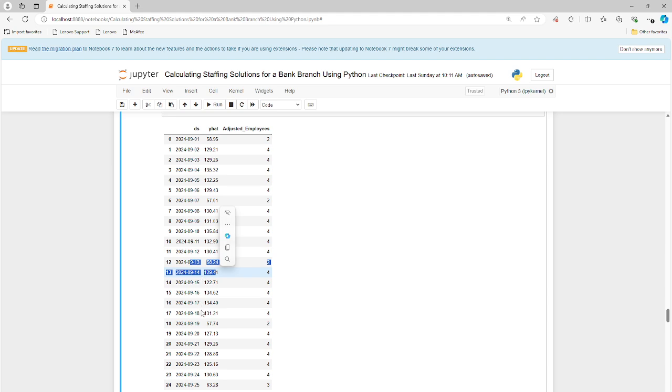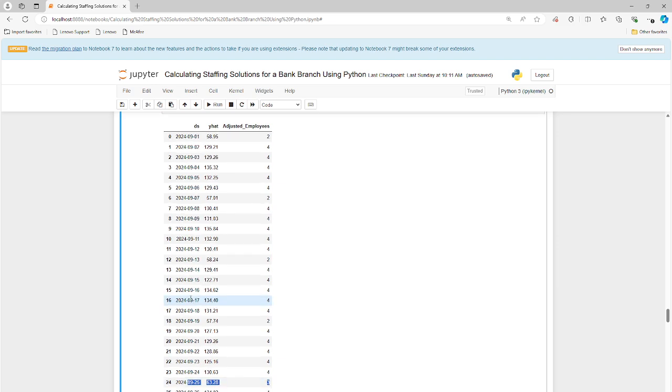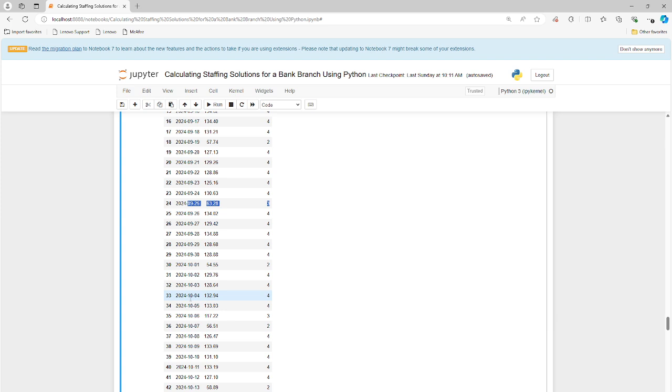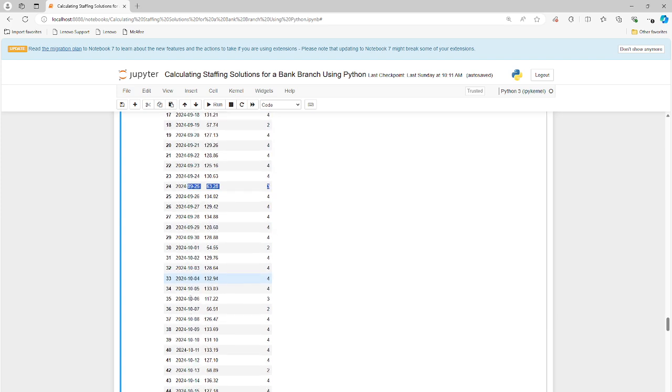It's getting these dates wrong. It says 9/19, 57 people are coming in. We know that's wrong. We know 9/21 is a Saturday, and 9/28 is a Saturday. Now it's almost thinking that this is a Saturday, right? And it says fewer employees are required to staff the branch. That's just not true. It's not true, right? So I think in this case, the Facebook Prophet model outperforms the ARIMA model and the random forest regressor, and it's totally fine, right?